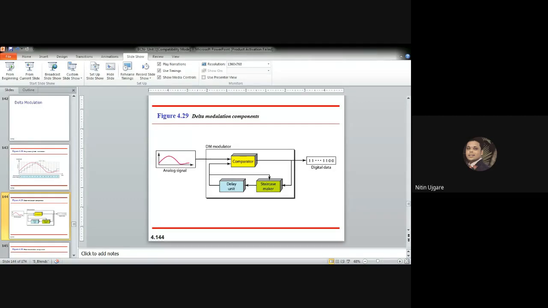However, we also need some more signals so that we can compare that base signal with the original analog signal. So the modulator builds a second signal that resembles a staircase.